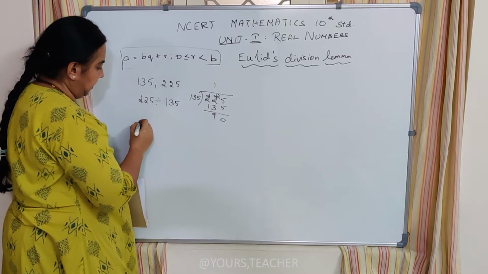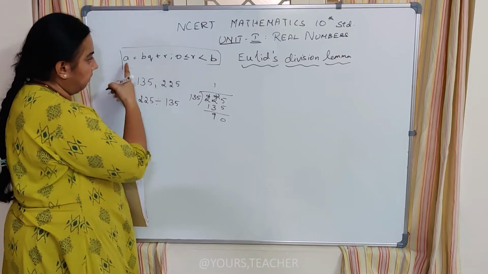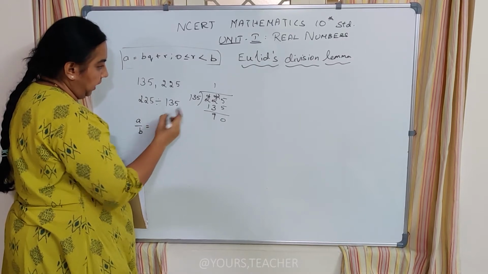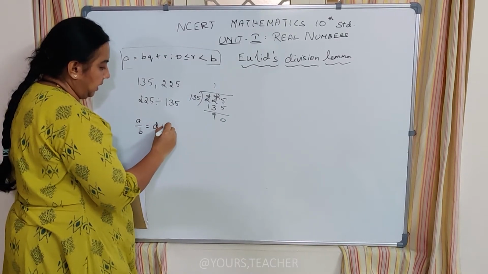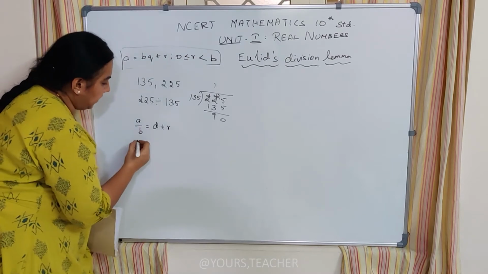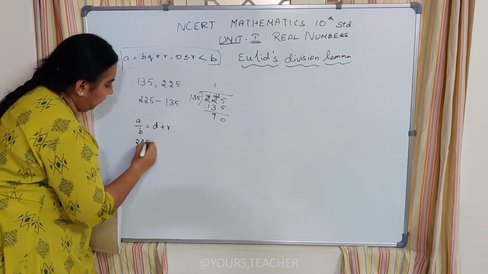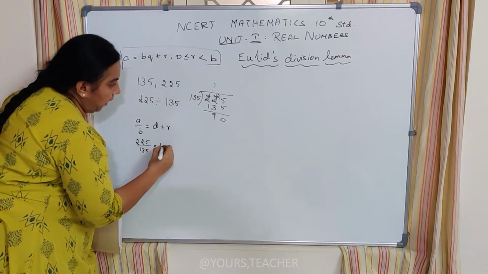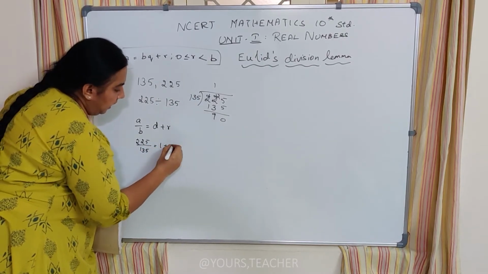So I can write A by B, which is what the lemma says. 225 by 135 is equal to quotient 1 and remainder 90.